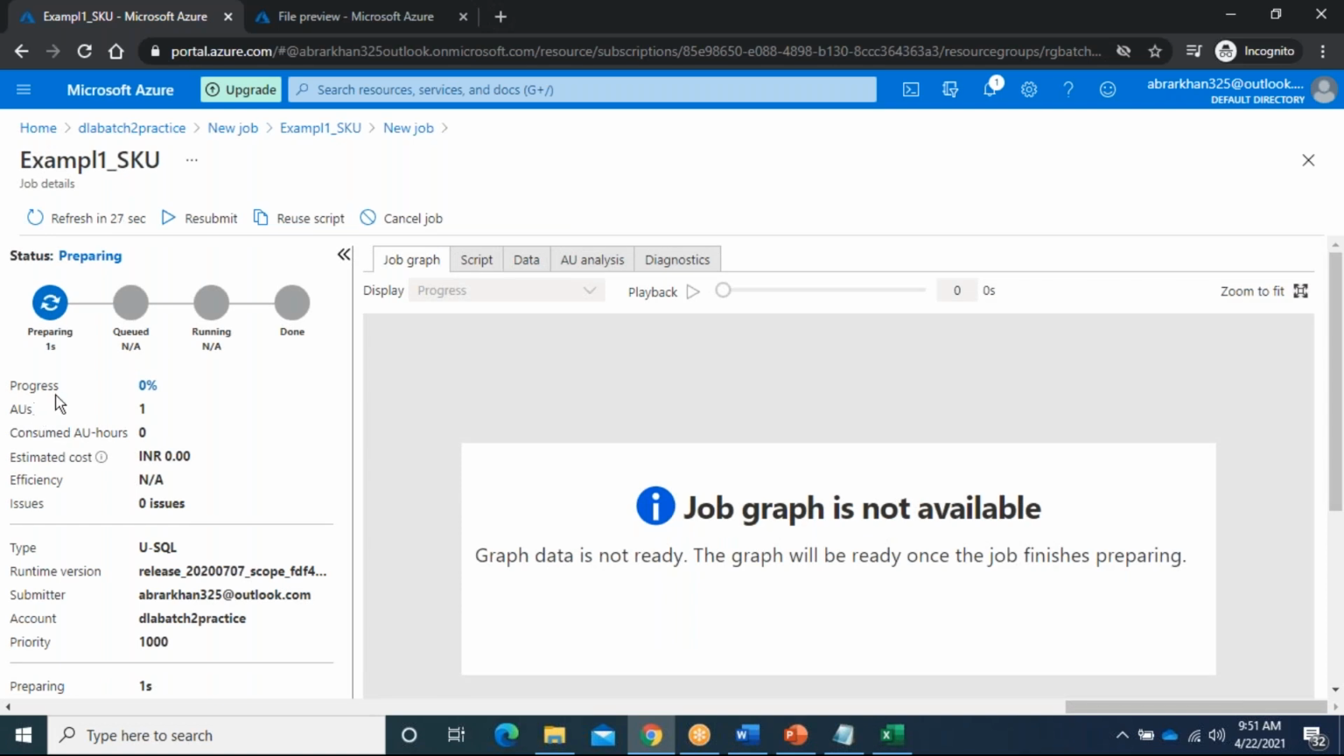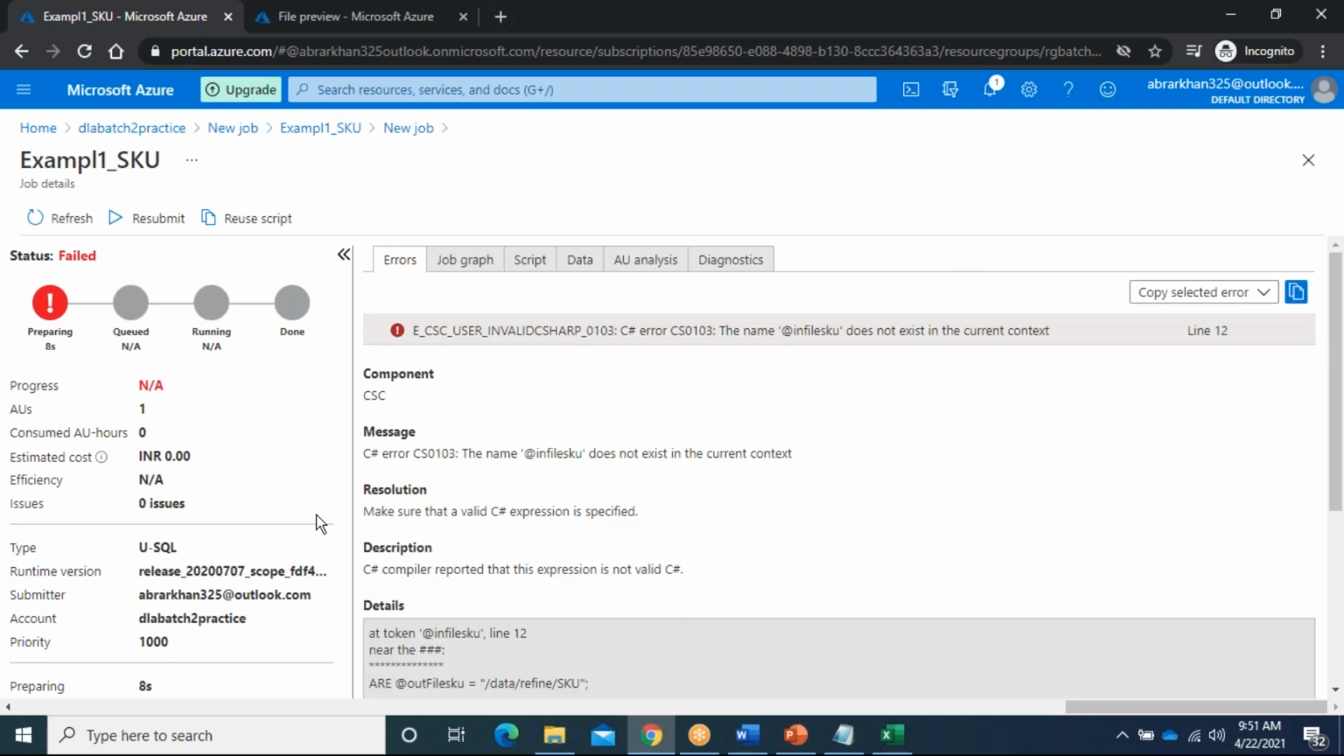Here it will tell what the progress is and what AUs we have used. So you used 1 AU, but it won't consume the total AU. Maybe they will tell you, and what the estimated cost is. This estimated cost is mostly not accurate, but they will show near accurate. And if any issues are there, what the type is, what run version it is using, who the submitter is, from which account, and what the priority is, it will tell.